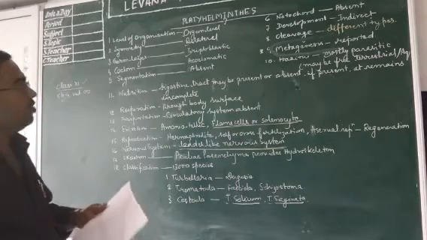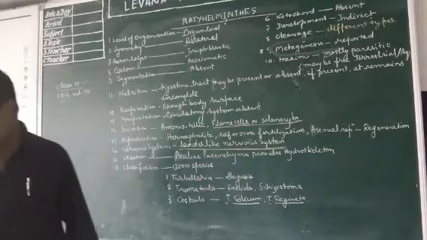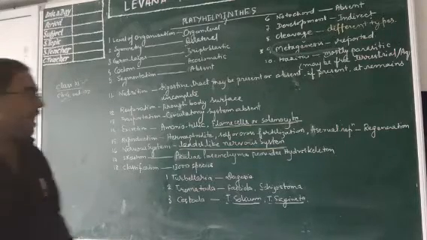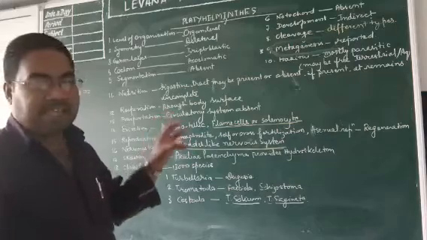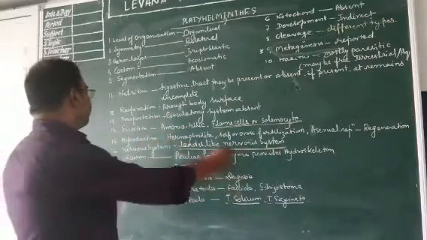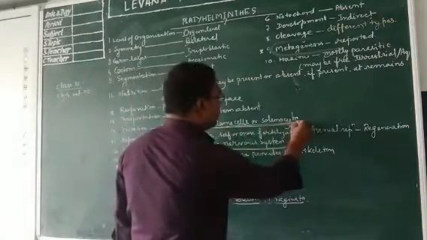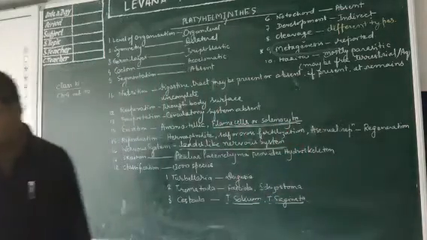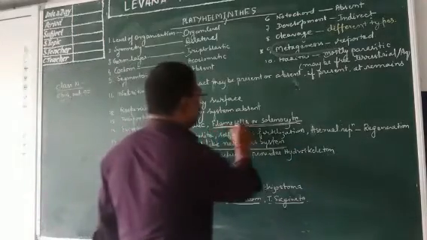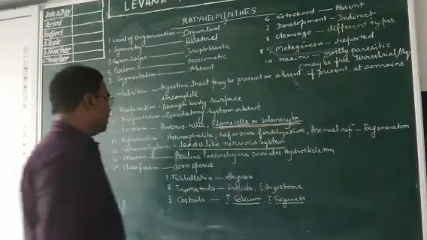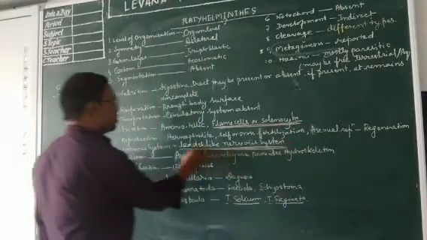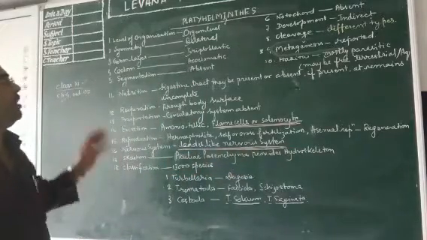So, I would like to say once again that from the examination point of view, we must learn at least the specific features of platyhelminthes. What are the specific features? Listen, they have flame cells or solenocytes. This is a specific feature. Now the next, they have ladder-like nervous system. It is also important. It is a characteristic feature of platyhelminthes.